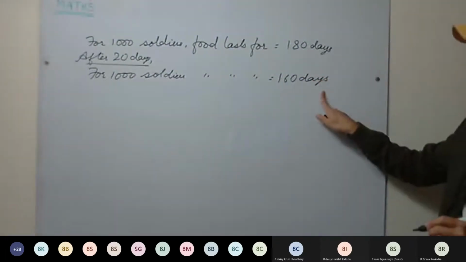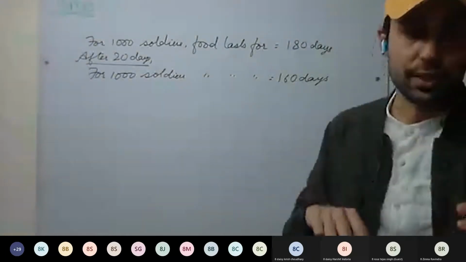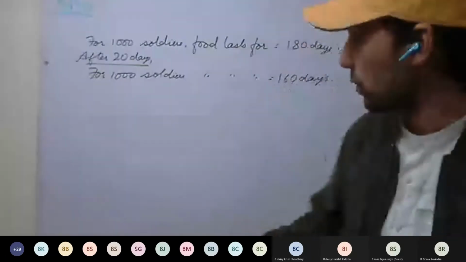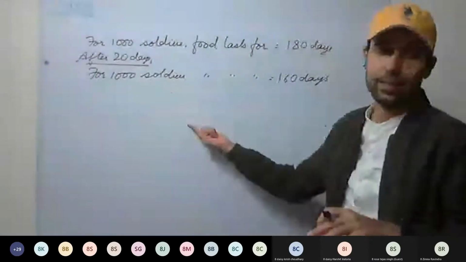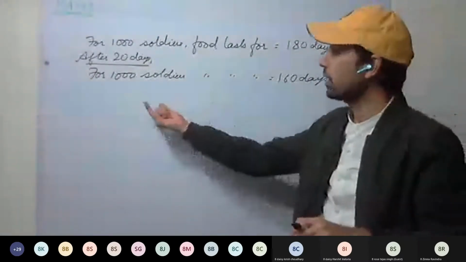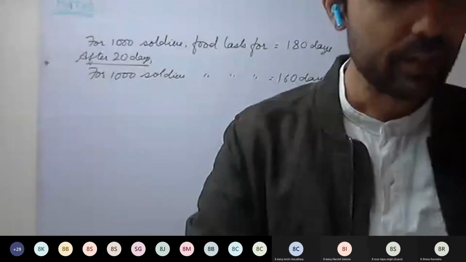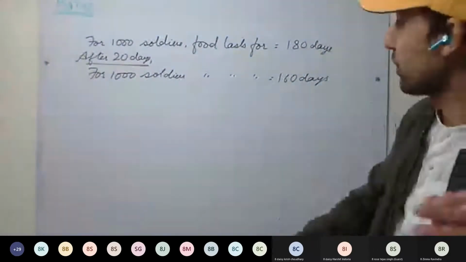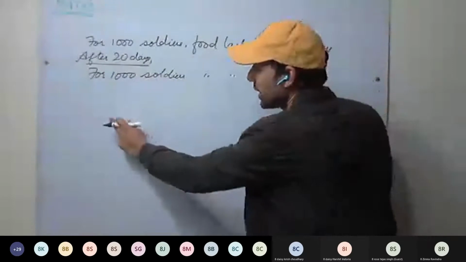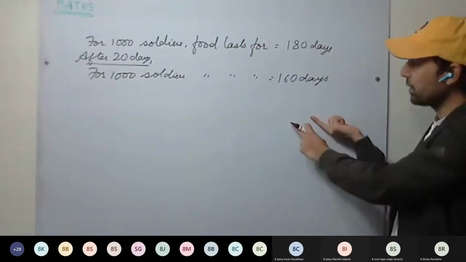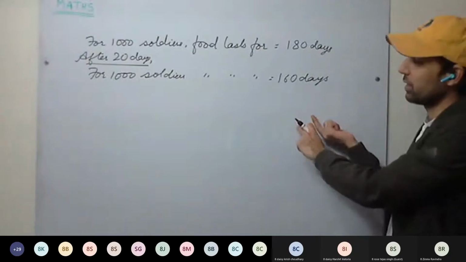This is fine. Now the question is asking, if 600 more soldiers joined, the total number of soldiers will be 1,600. And the question is asking how many days the remaining food lasts. So for 1,600, as soldiers have increased, the food will last for less number of days. We have to find those number of days.